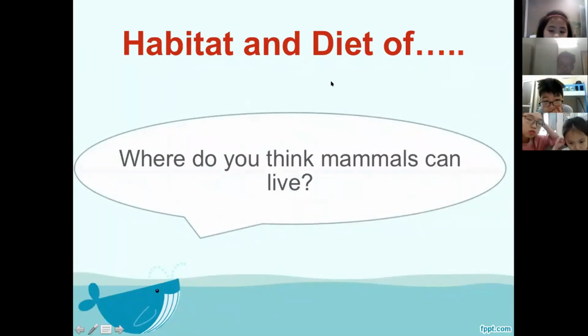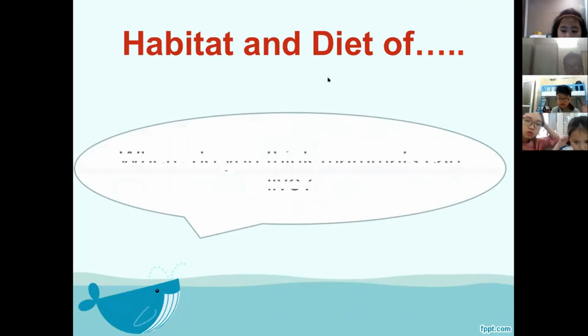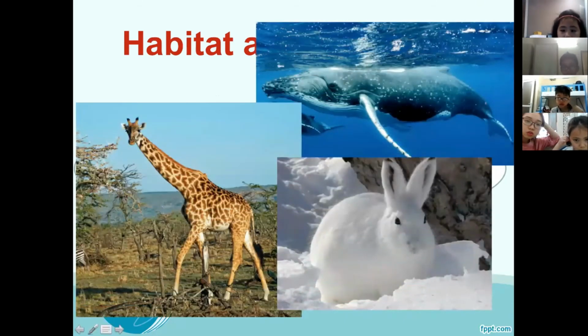Mammals can live so many different places, right? Look at this. There are whales that live in the water, dolphins that live in the water. There are giraffes that live in the savanna. There are bunnies and rabbits that can live in snow, in the tundra where it's cold. And that means they eat so many different things.